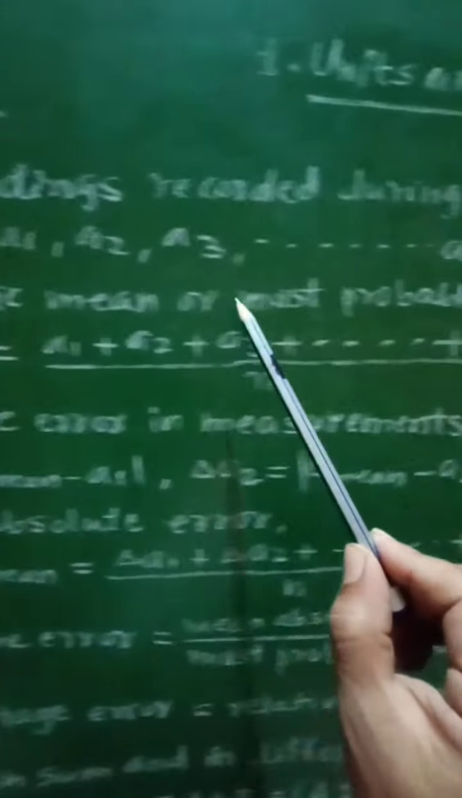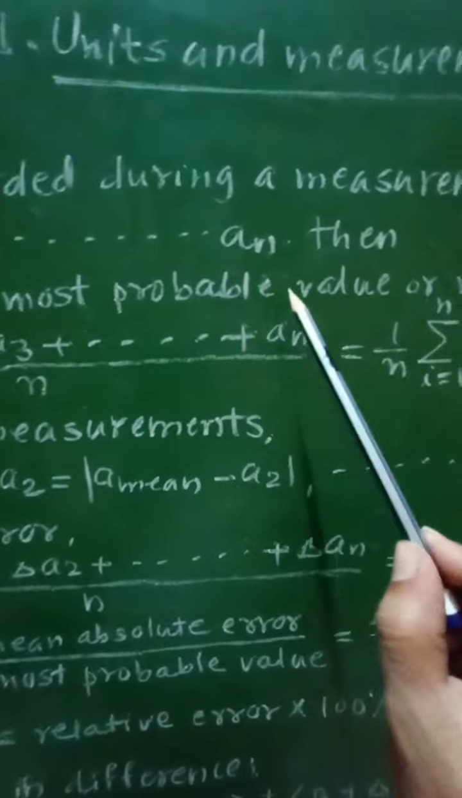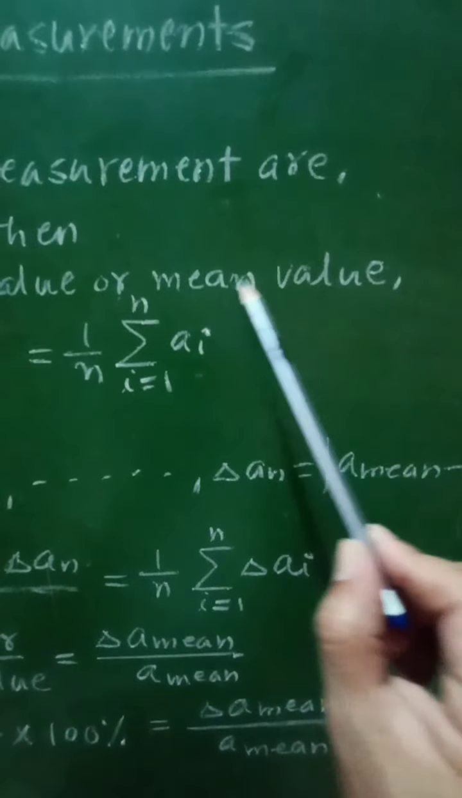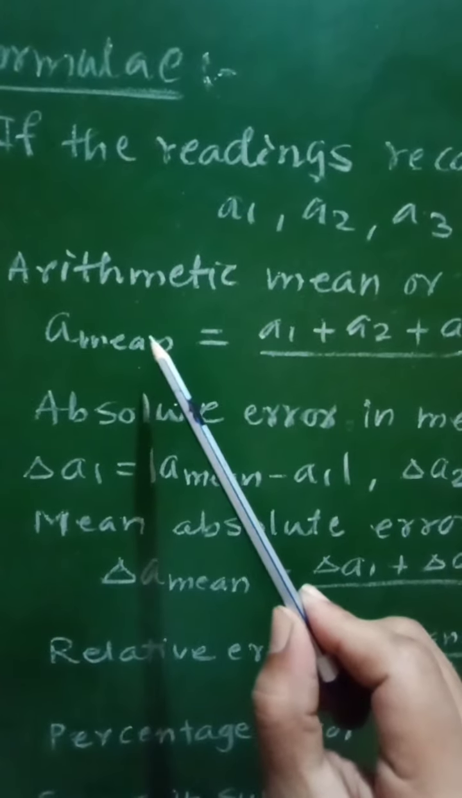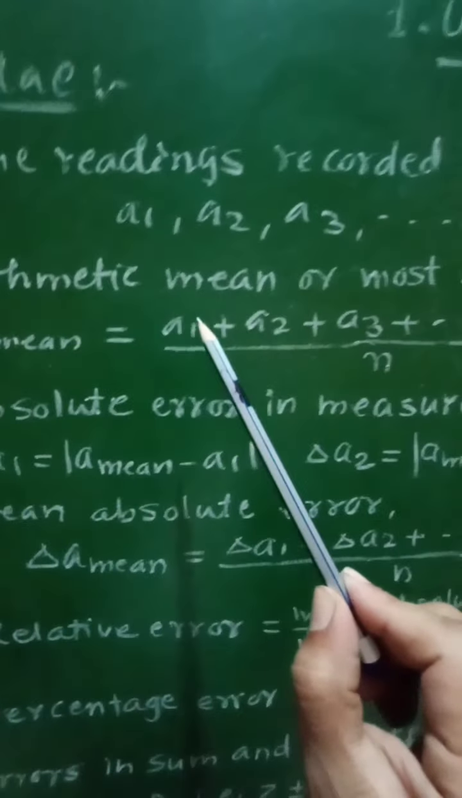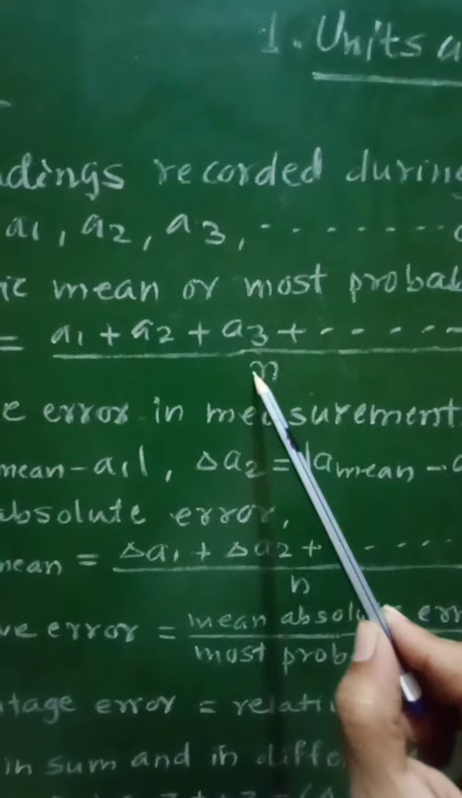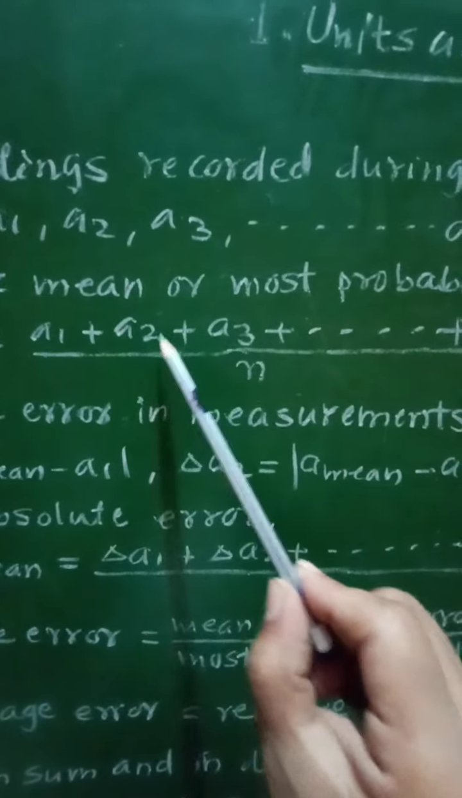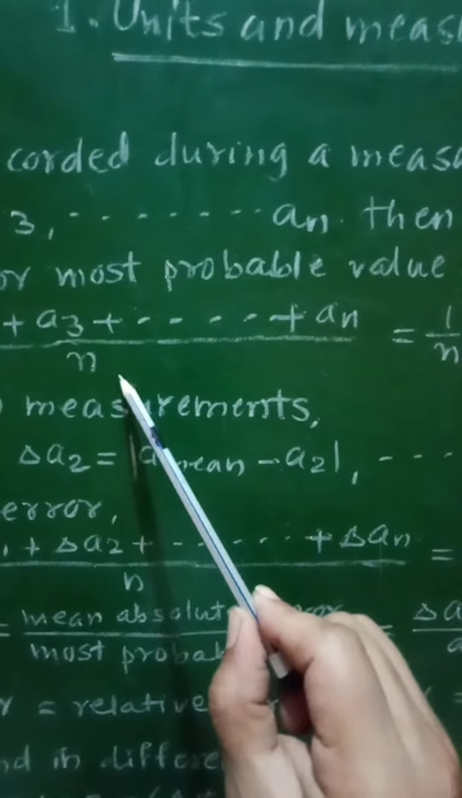Arithmetic mean, or called the most probable value, or simply called the mean value. It will be given as a mean equal to the mean of all the n readings, which will be equal to the sum of all the readings from a1 to an divided by the total number of readings n, that is a1 plus a2 plus a3 plus an divided by n.